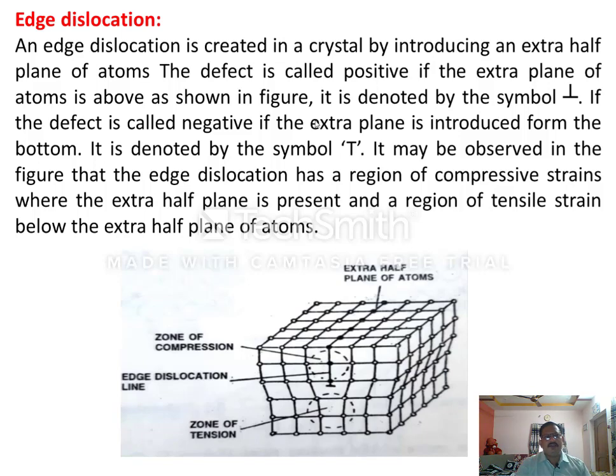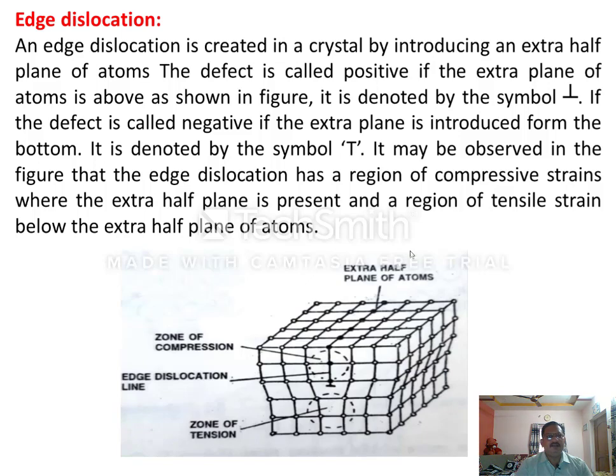And if you introduce an extra half plane of atoms from the bottom, represented by a T, it is called a negative defect. It may be observed in this figure that the edge dislocation has a region of compressive strain where the extra half plane is present, and a region of tensile strain below the extra half plane of atoms.